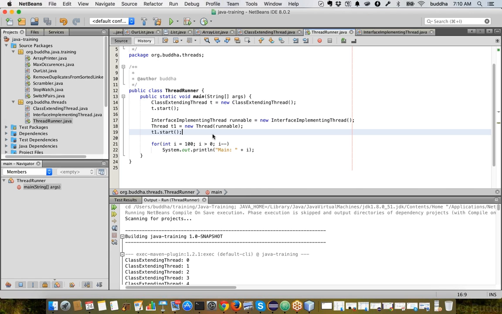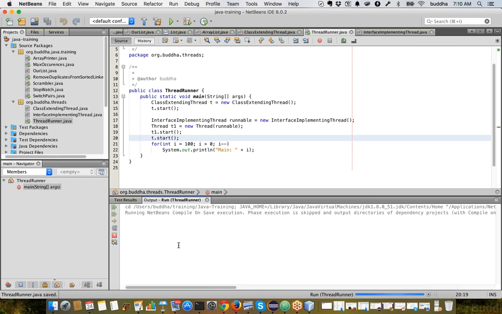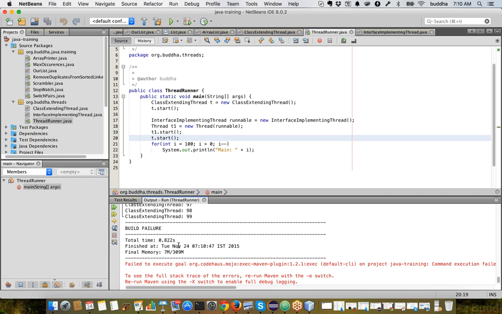If we come back to this, we cannot say t.start or t1.start again. If we do this, we will be getting an illegal state exception.